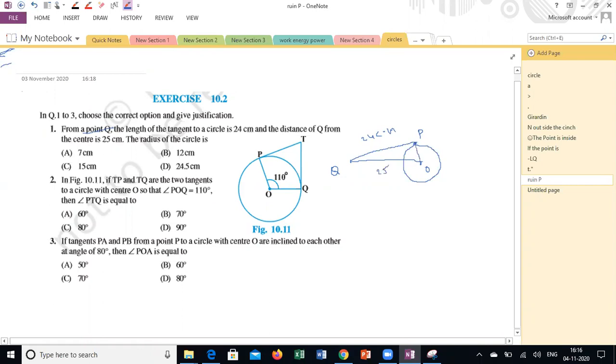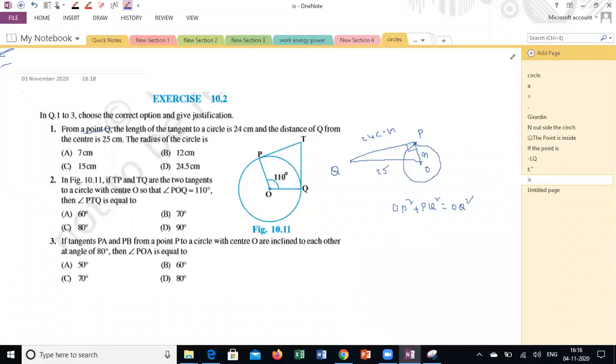He's asking the radius. What is the relation between the radius, the length of the tangent and the distance from the point to the center? I can take this as a right angle. So automatically OQ is the hypotenuse. So OP square plus PQ square is equal to OQ square. Am I right? This is fixed, so one kind of permanent statement I can take. The relation between the radius of the circle, the length of the tangent and the distance from the center to the outside point. So calculate the radius value, the unknown value.